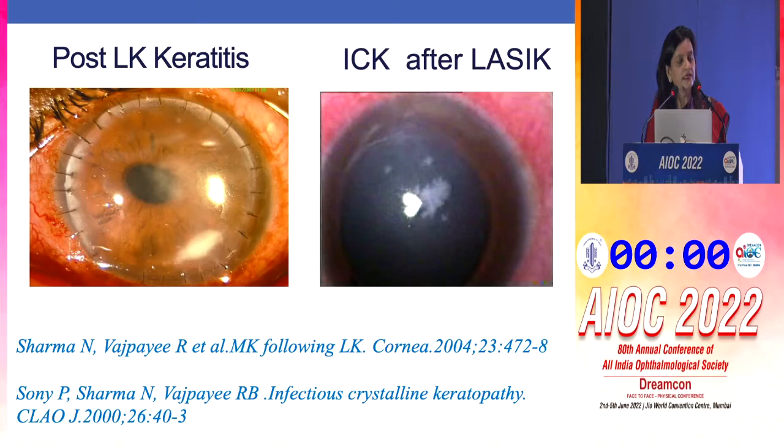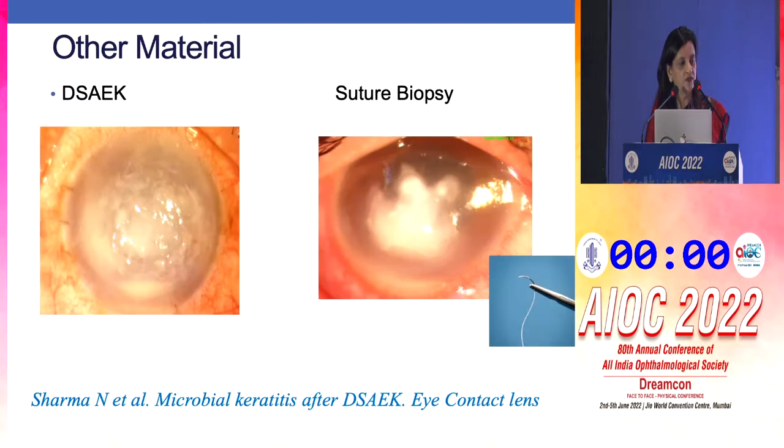Now, for samples such as post-LK keratitis, you may have to remove a suture because the infiltrate is present in the interface. Or for cases like infectious crystalline keratopathy after LASIK, you may have to elevate this flap and scrape the area which is there on the bed as well as on the surface.